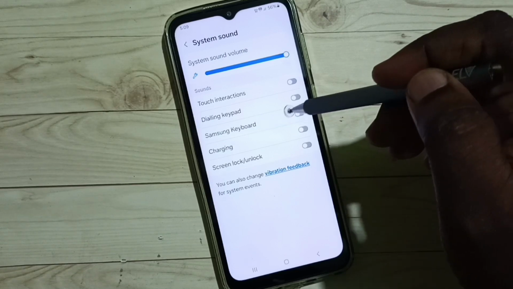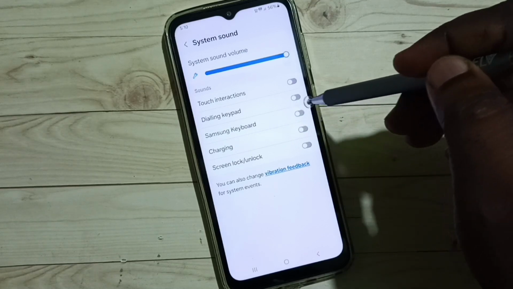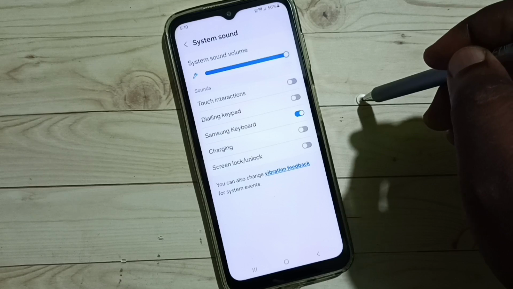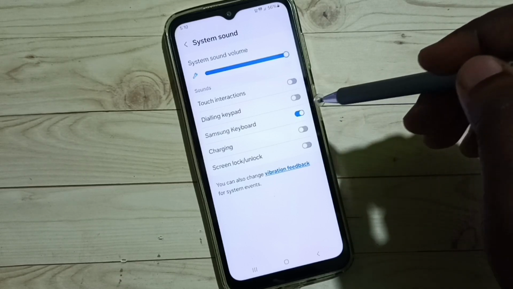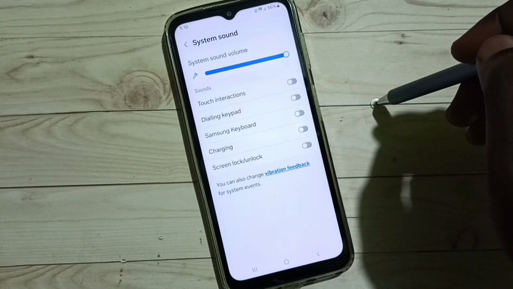So right now you can see Samsung keyboard sound has been disabled. I am going to enable it. Tap here. See, now I have enabled Samsung keyboard sound. So later if you want to disable, again tap here and disable.